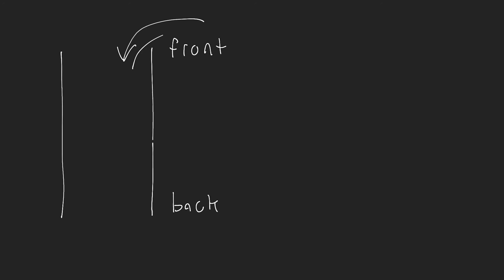Okay, so let's just draw one out here and let's go through the different operations and their time complexity. So when we have a stack, again, we're going to have a front and a back. So we'll call this the back and this the front. It doesn't matter the direction that we do these operations on, so long as we do them on the same side. What I mean by that is if we add elements to the front of the stack, we need to remove elements from the front. And if we add elements to the back of the stack, we need to remove them from the back, okay? So you can pick either the front or the back. It doesn't really matter what side.